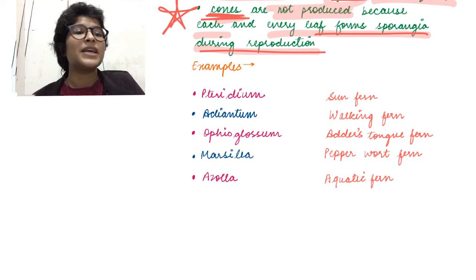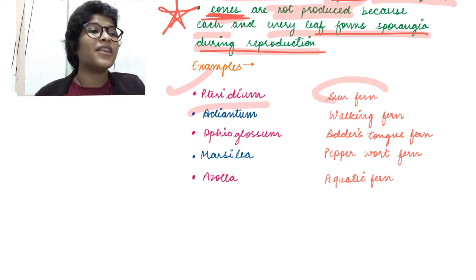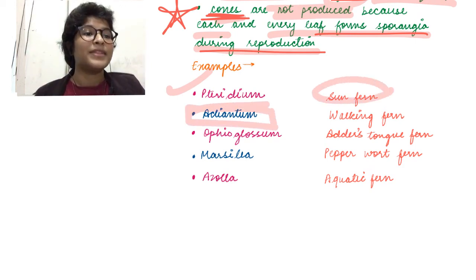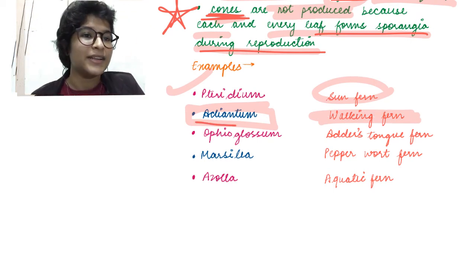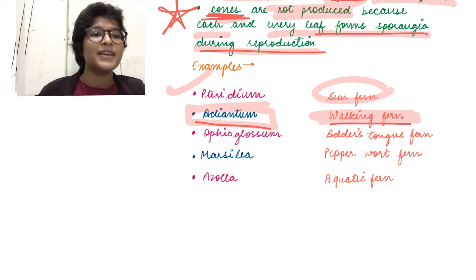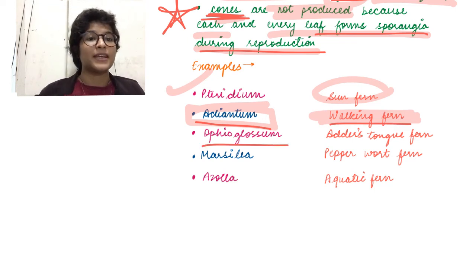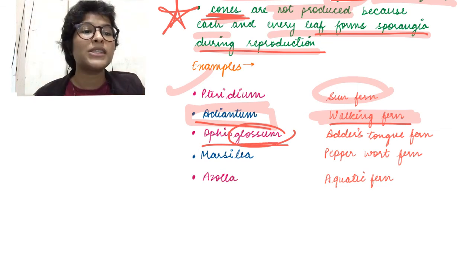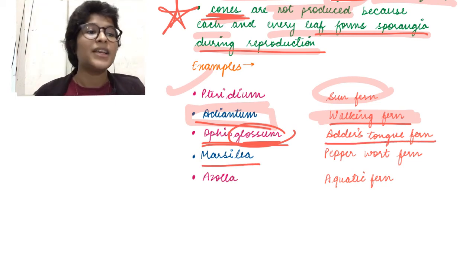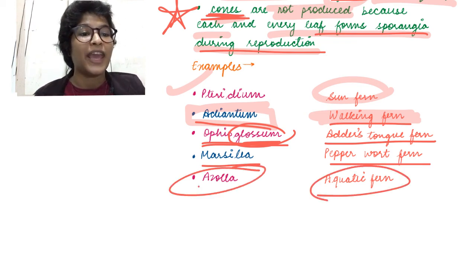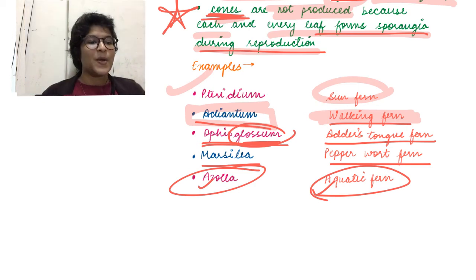What are the examples? We have Pteridium, that is sun fern, Adiantum, that is the walking fern. Okay, this has been asked in MCQs earlier. Adiantum, that is the walking fern. Then we have Ophioglossum. Okay, glossum, glossitis is the inflammation of the tongue. So remember, glossum sounds like tongue. So Ophioglossum is adder's tongue fern. Then we have Marsilea, which is pepperwort fern, and Azolla, which is the aquatic form. A for Azolla, A for aquatic. Okay.